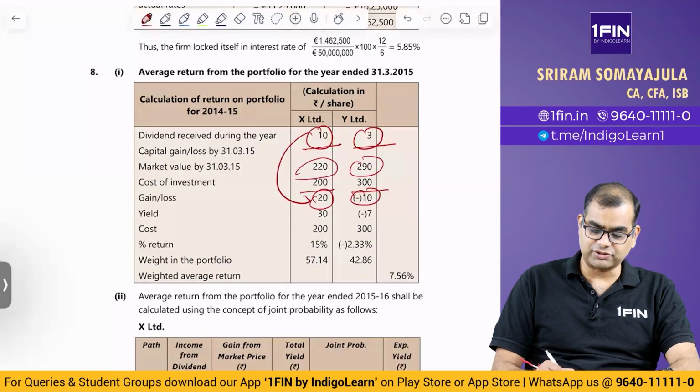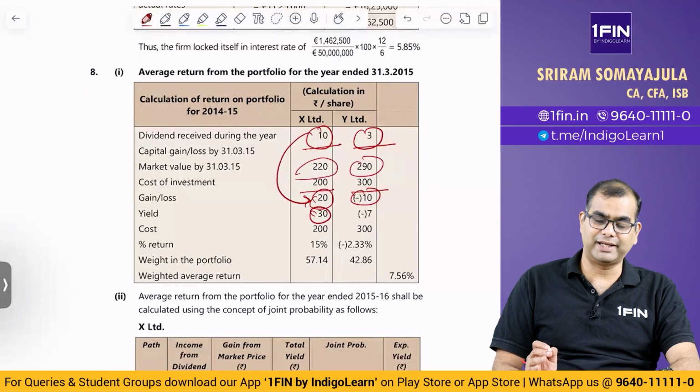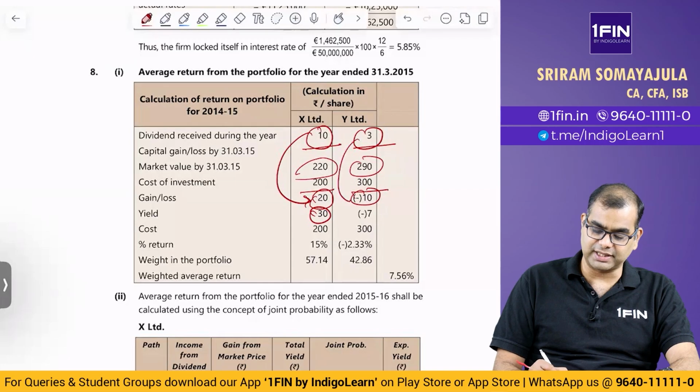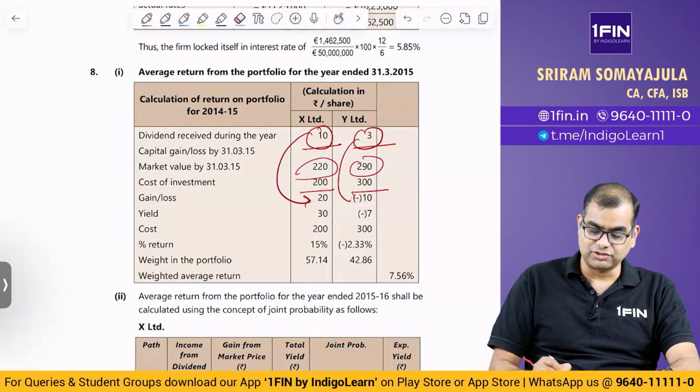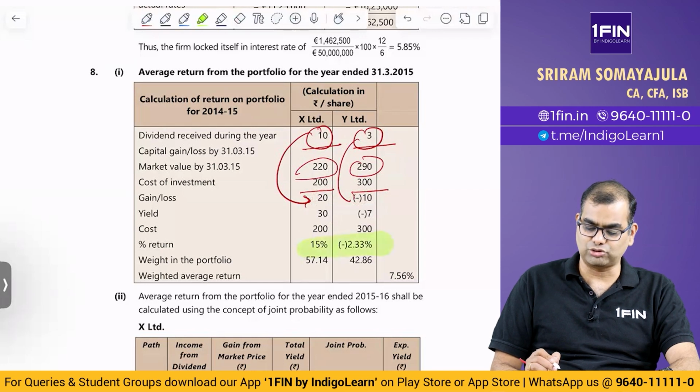Basically you get 10 plus 20, which is 30, the total overall return including your capital gain and dividend. Here 3 minus 10 is minus 7. And your cost is what? 200 and 300. So if you look at the return percentage, it is 30 by 200 and minus 7 by 300. So you basically get 15% and minus 2.33.